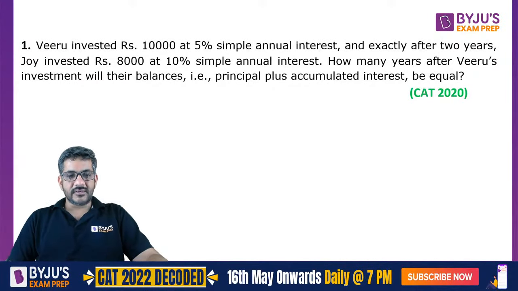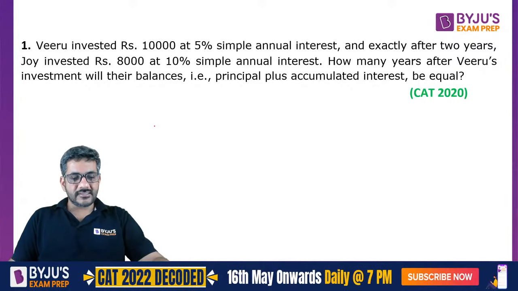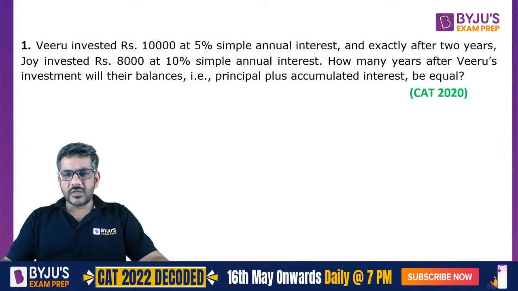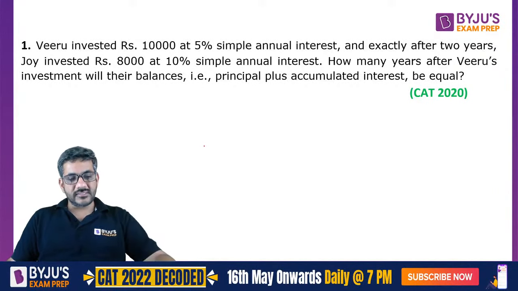Chaliye, let's start with it now. So what does the question say? Viru invested 10,000 rupees at 5% simple annual interest. And exactly after 2 years, Joy invested 8,000 rupees at 10% simple annual interest. How many years after Viru's investment will their balances, that is principal plus interest, be equal? So basically you can also call it the amount. So when would they be equal? This is what the question is asking you.